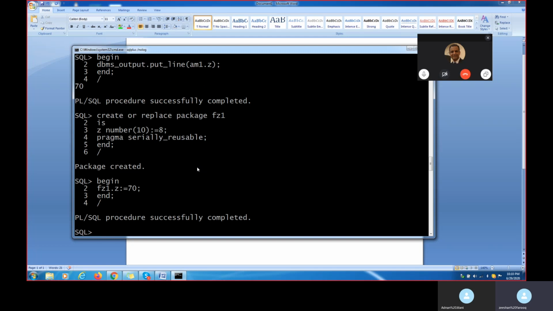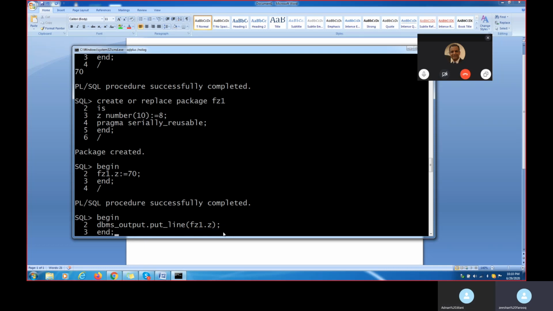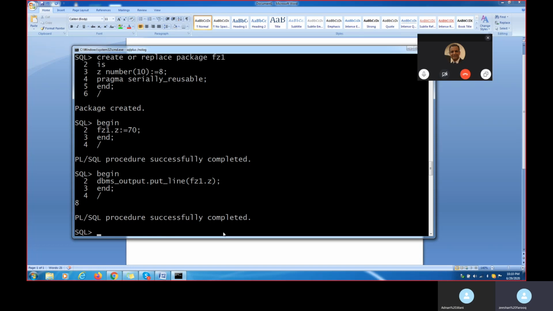Now I will try to execute the same program here. It will not get me 70. It will get me the value of 8. What is this one? FZ1, the package name dot Z. When I execute this, package name dot Z, now end slash, 8. This is the main use of the serially reusable clause. This is about the complete package.